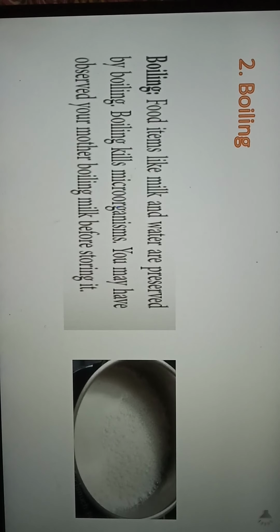So boiling is another method by which you are able to preserve food items, especially milk and water. If you boil these items, then the microorganisms get killed. So this is another method of food preservation.